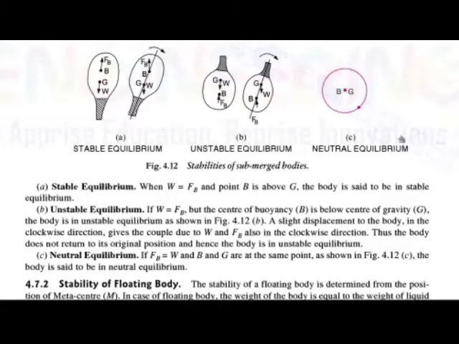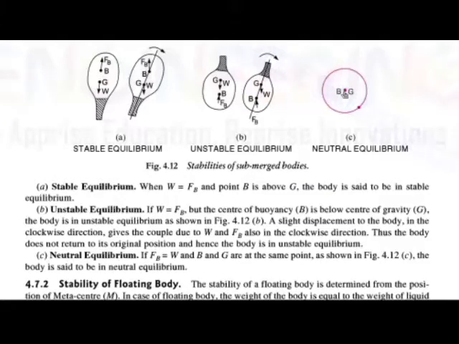That means when the force of buoyancy is equal to the weight of the body, and the center of buoyancy and the center of gravity are at the same point, then the body is said to be in neutral equilibrium. Okay. Hope you understand well these three concepts about the stability of the submerged body.